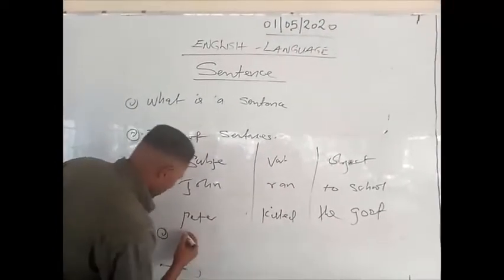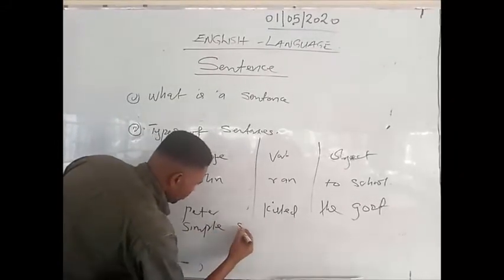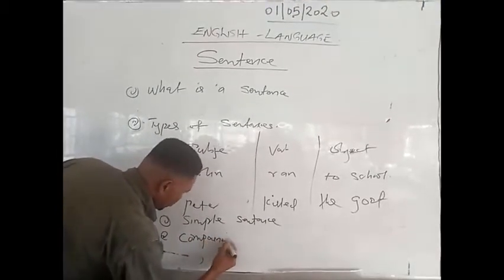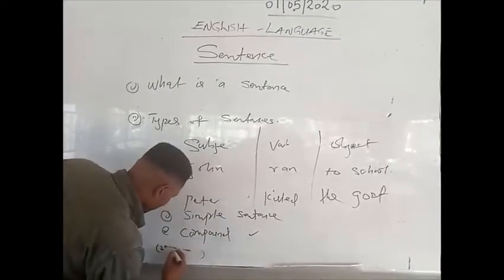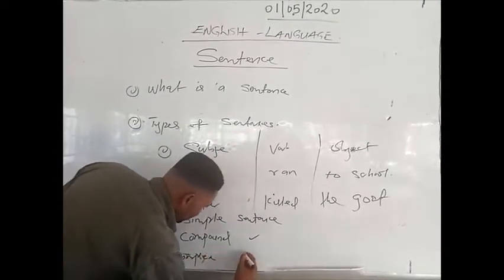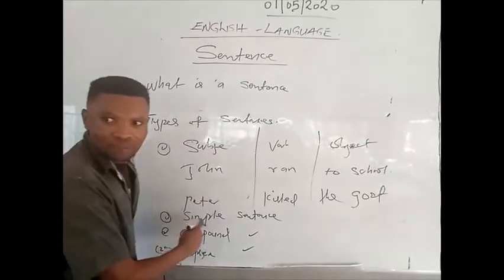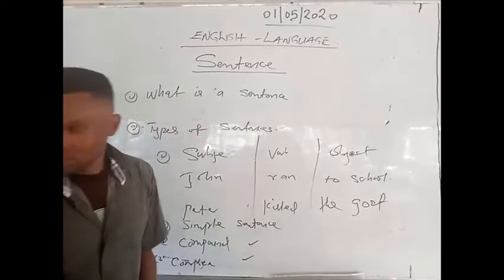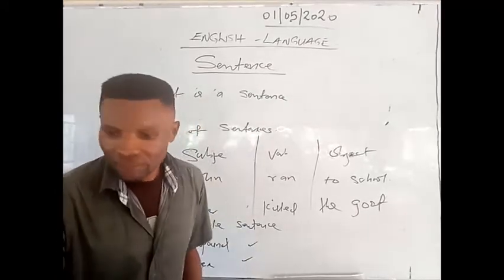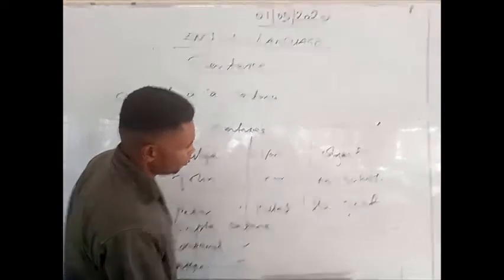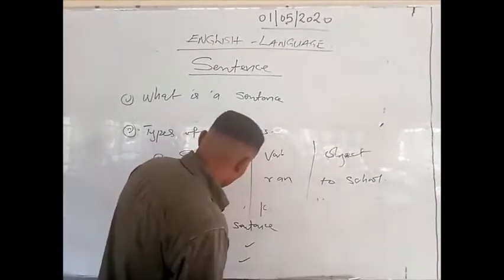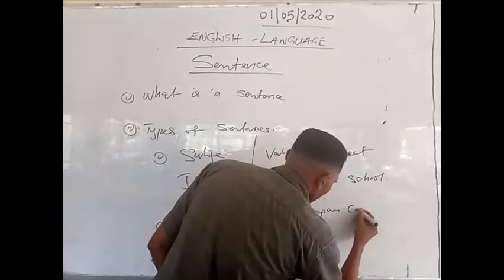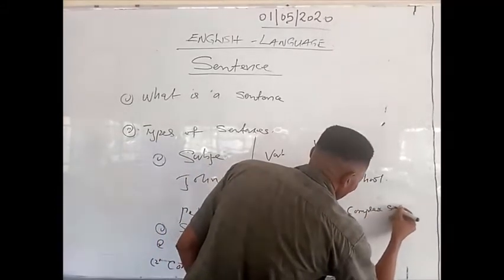Number 1, we have the simple sentence. 2, compound sentence. 3, complex sentence, and the fourth one is compound complex sentence.